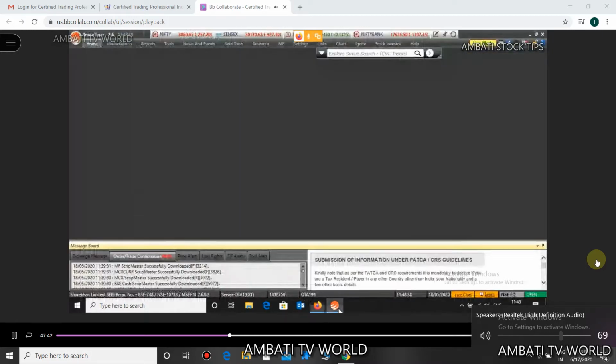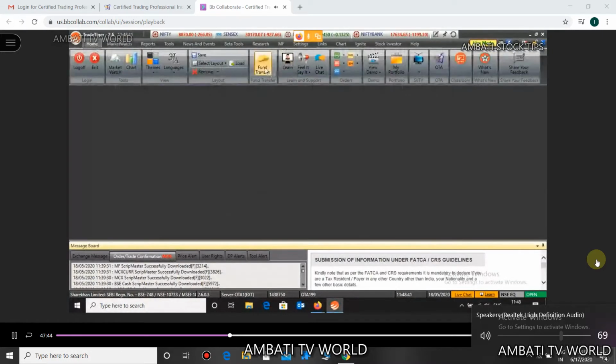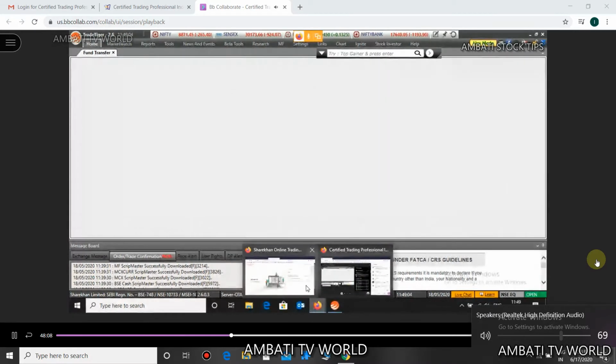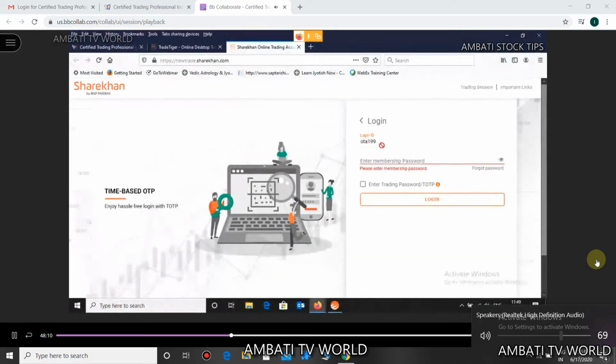It's coming properly. Somehow it's not coming on my screen, it's not visible on my Trade Tiger. Okay, no issues. But guys, you will be seeing the same screen that I'll show you here.